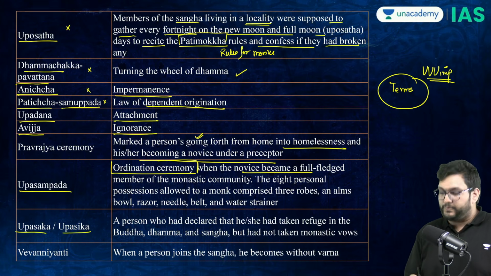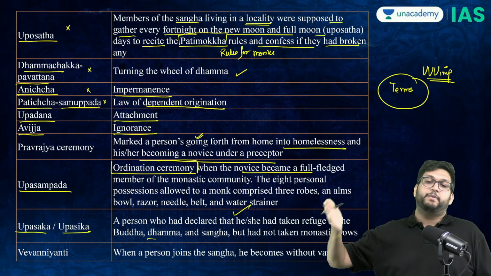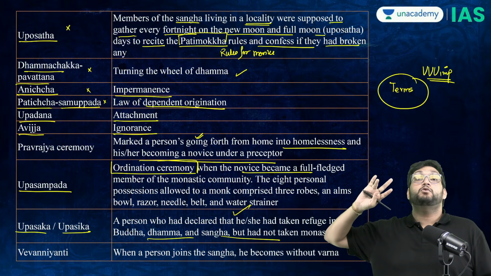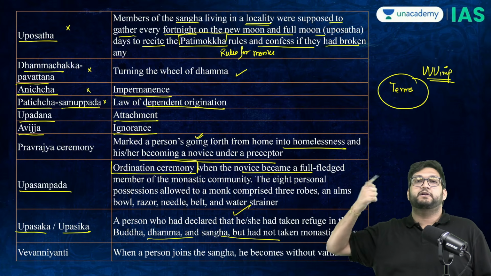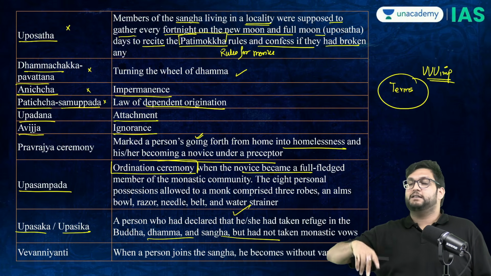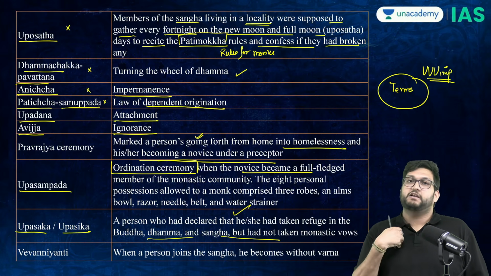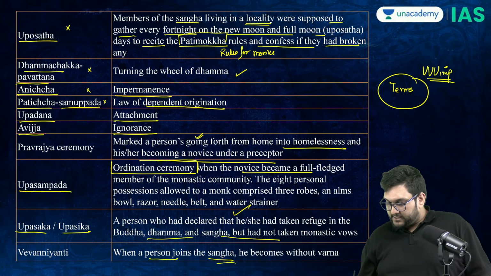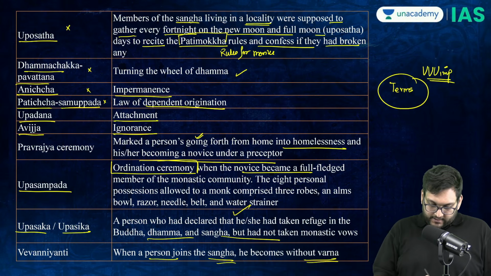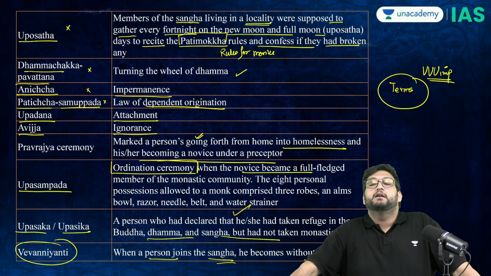Then Upasak, a person who becomes a follower of Buddhism, male; Upasika, a woman follower. Arhat is a person who knows the eightfold path, but per se is not a follower of Buddhism. And when a person joins the Sangha and he becomes without Varna, it is called Vevaniyanti. Now, understand one thing.